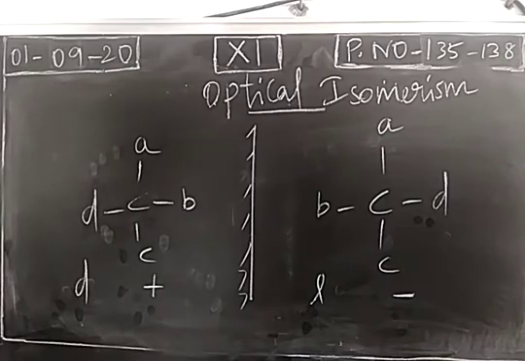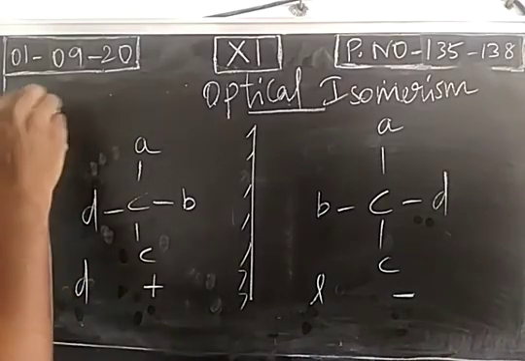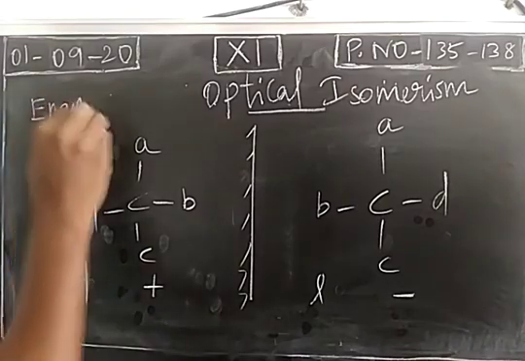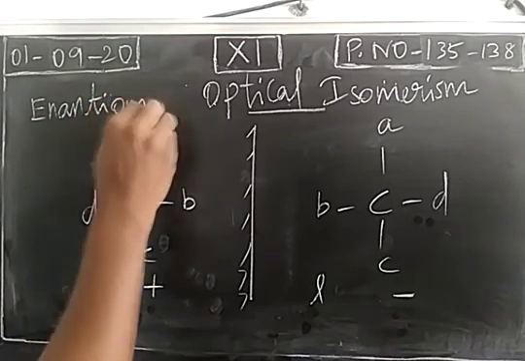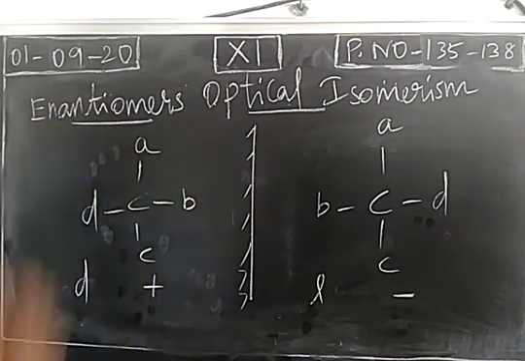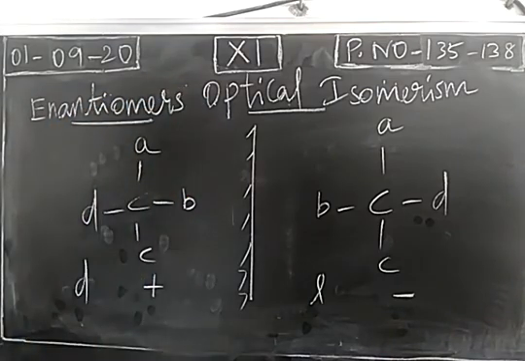Next, these two isomers are called enantiomers. Okay, two more questions. What is enantiomer? Generally, optical isomers are called enantiomers because these two are non-superimposable mirror images.